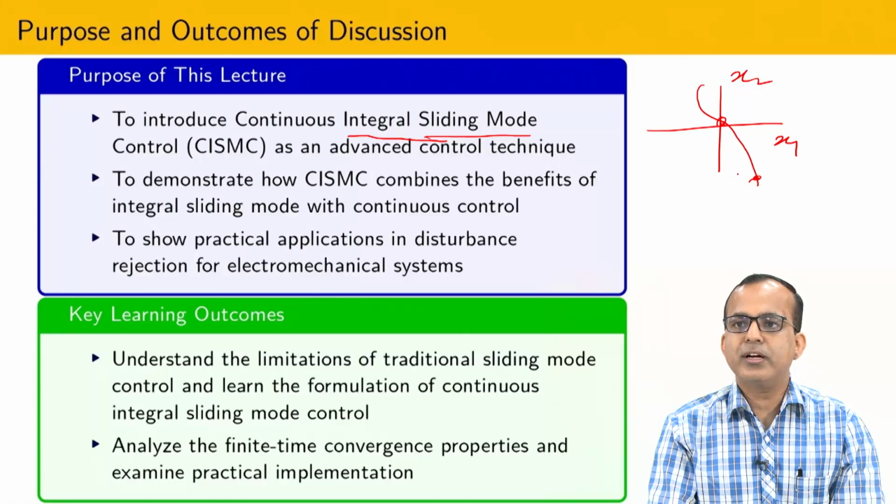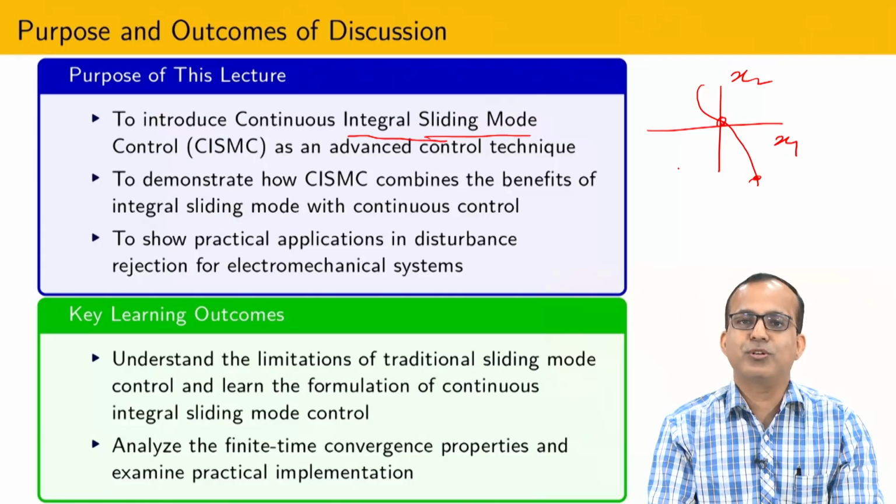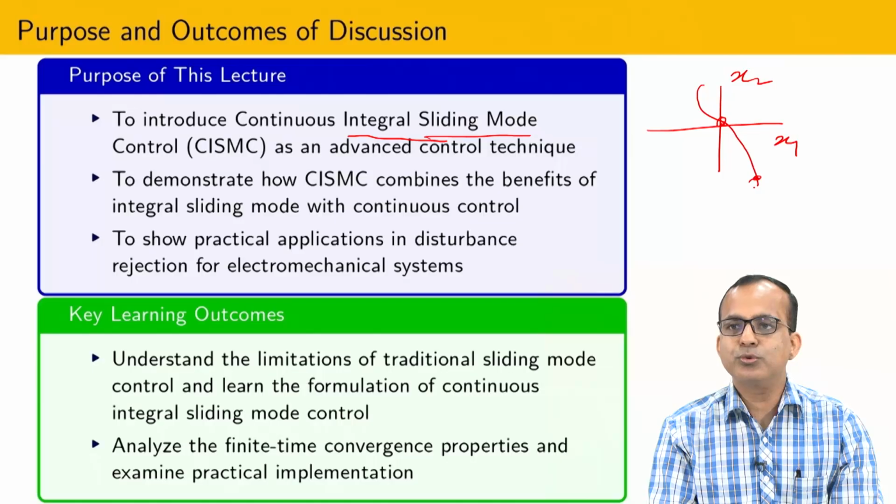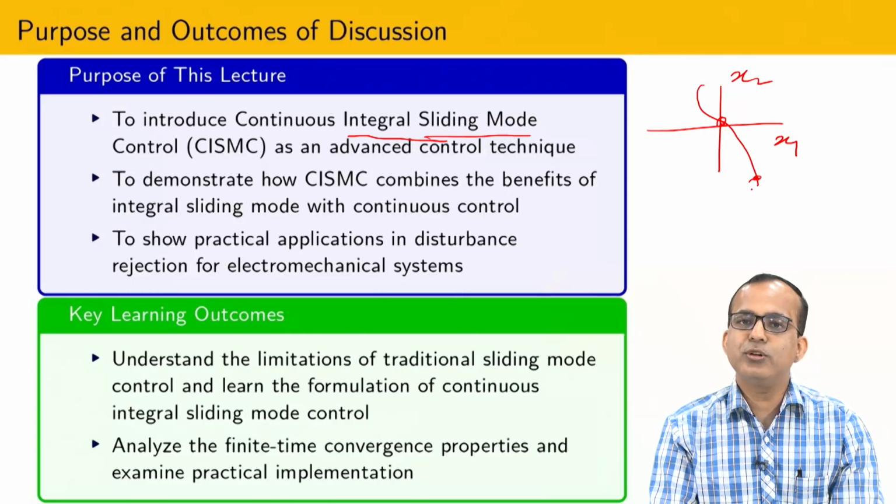Now whatever control we learned during the previous modules, integral sliding mode control, is discontinuous because it is based on first order sliding mode control. In this lecture I am first going to tell you how to extend that algorithm such that using continuous control you can realize the same kind of phenomenon, and obviously I am going to utilize the beautiful property of the super twisting algorithm. It is possible to show that the super twisting algorithm has the same property as first order sliding mode control.